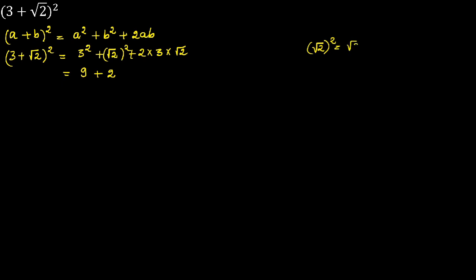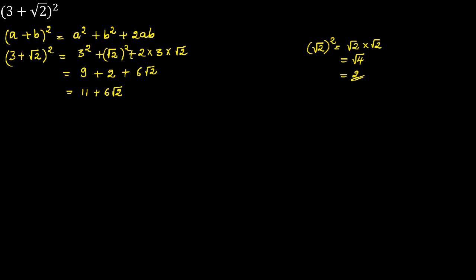See here, root 2 square is 2, because root 2 square means root 2 into root 2, that is root 4, that is equal to 2. So 2 into 3 is 6 root 2. So 9 plus 2 is 11 plus 6 root 2.